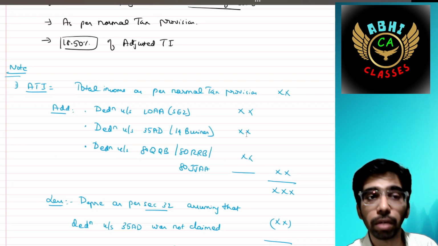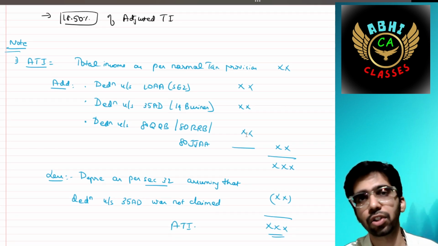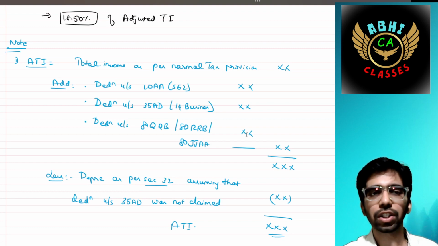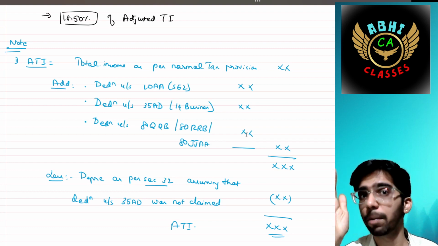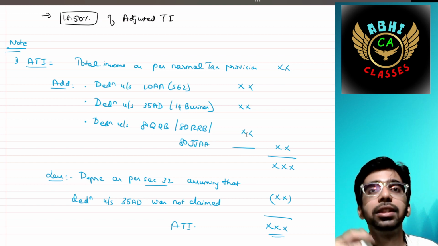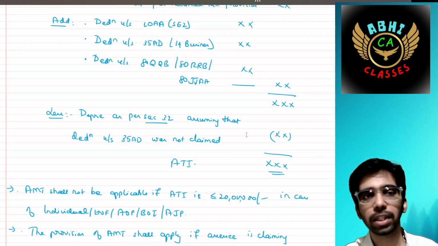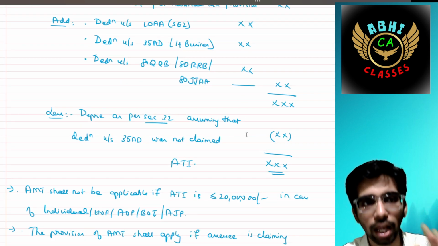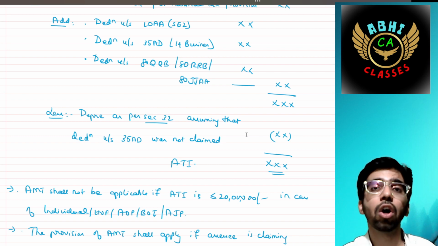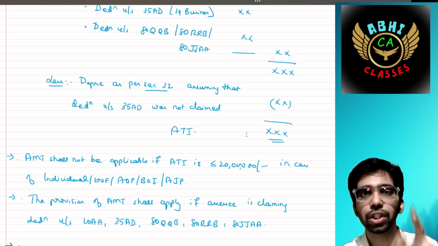What do you mean by adjusted total income? Here it means the total income as per the normal tax provisions. That should be added back by the deductions that you have claimed under section 10AA or the deduction under section 35AD, that is the specified business. Then deductions under section 80QQB, 80RRB, 80JJAA should also be added back in order to arrive at one amount. That should be reduced by the depreciation as per section 32, assuming that deduction 35AD was not claimed. If it has been claimed, then the deduction would not be applicable. That should be reduced in order to arrive at the adjusted total income.